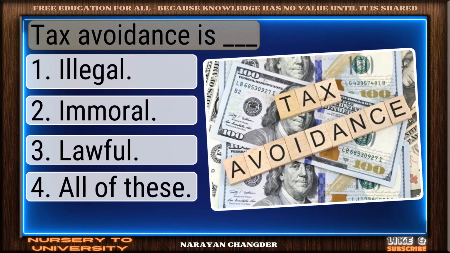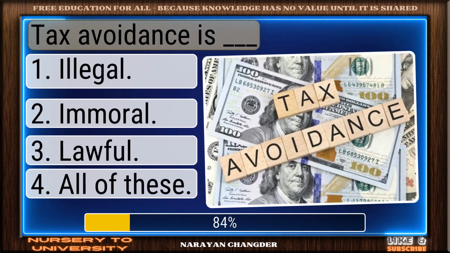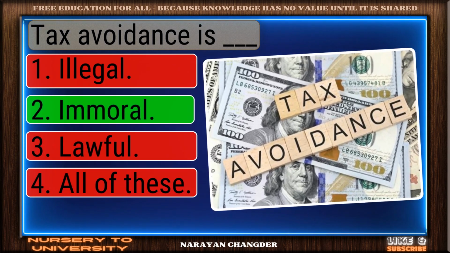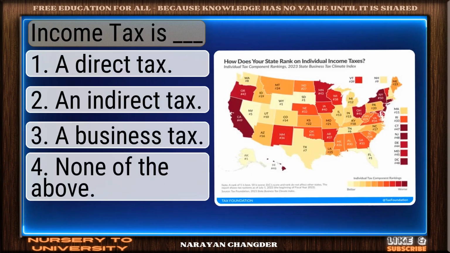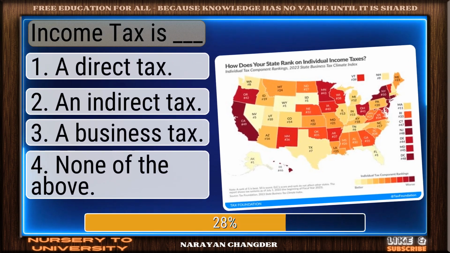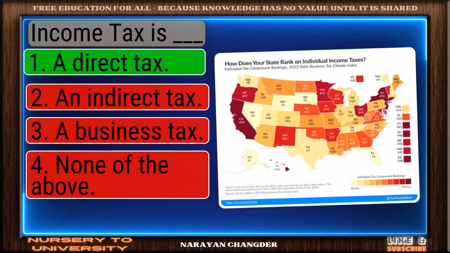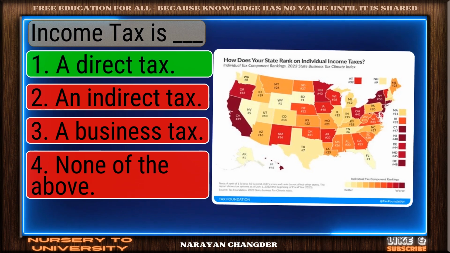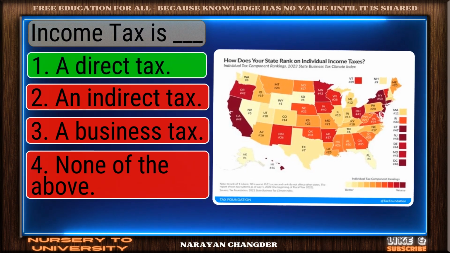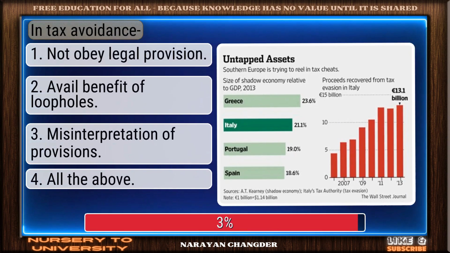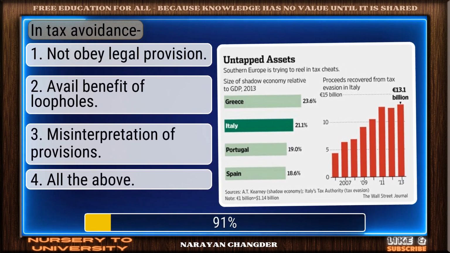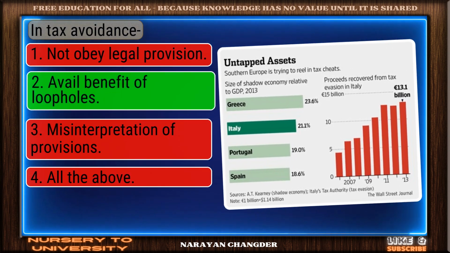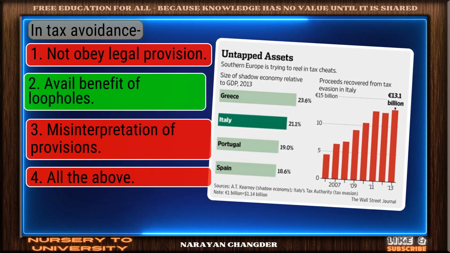Tax avoidance is dash. Perfect. Immoral is the correct choice. Income tax is dash. Smart pick. A direct tax is the correct choice. In tax avoidance, nicely done. Avail benefit of loopholes is a solid answer.